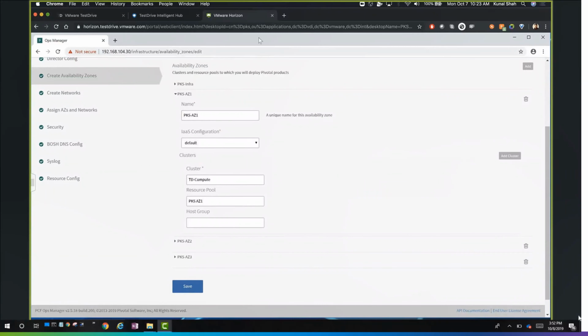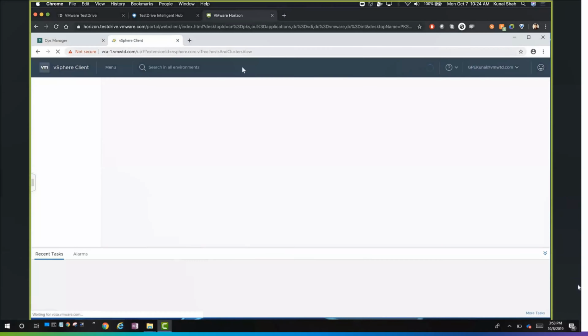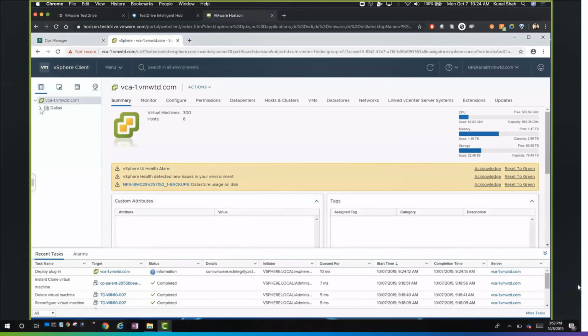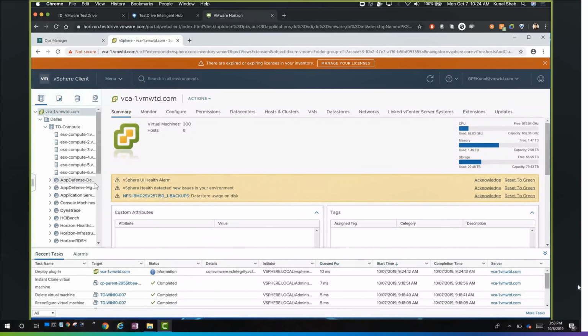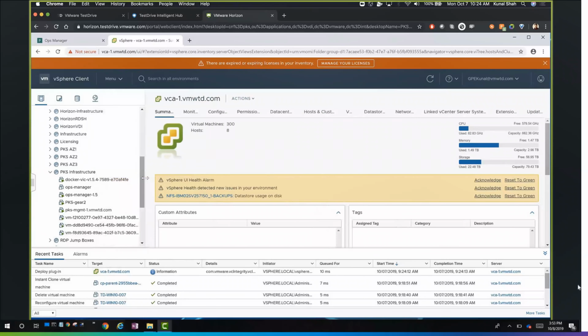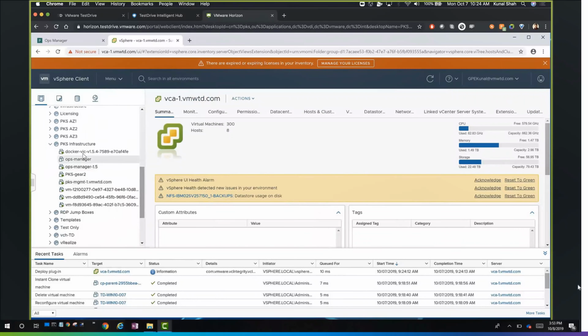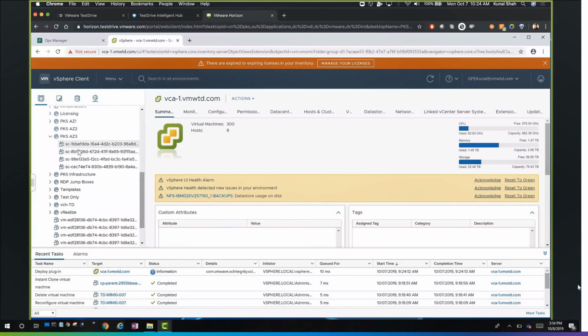There is an advantage of using availability zones. They help us have more availability, and in case anything goes wrong with a particular set of hosts, we still have high availability. So you see here that we have 3 availability zones, right? All the availability zones we created are actually resource pools under the same cluster. And this is the Ops Manager we have deployed, 1.5. And there are VMs here. It's not necessary that all the availability zones have to be writing data. It depends upon how we configure them.